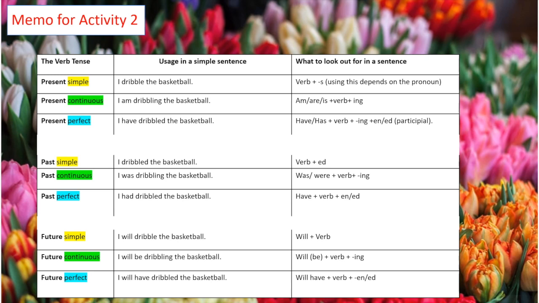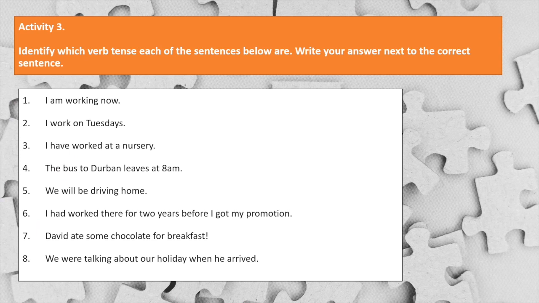Let's move on to activity 3. Activity 3 asks that you identify which verb tense each of the sentences below are. So now it's time for you to use the rules that you know to look out for, and the past, present, and future tense knowledge that you have, and write your answer next to the correct sentence. So the sentences are: I am working now.